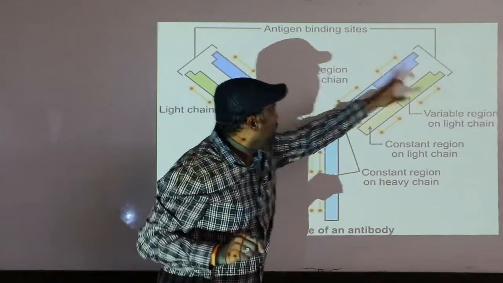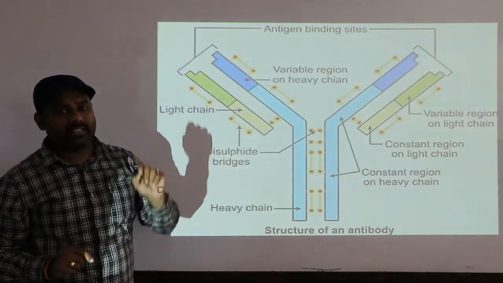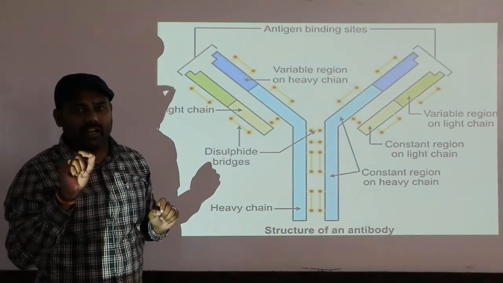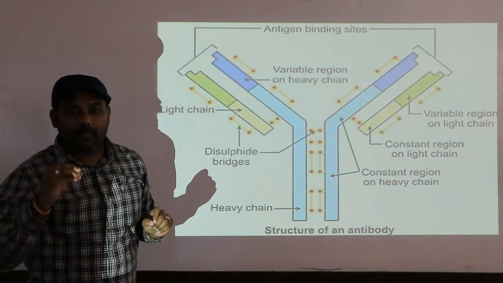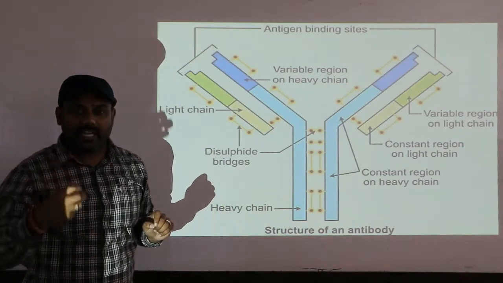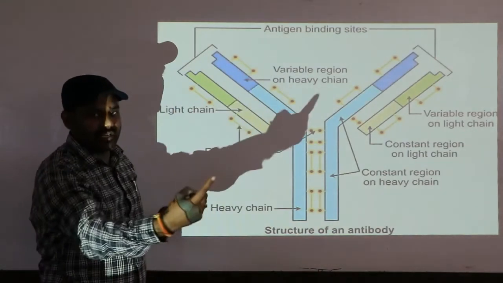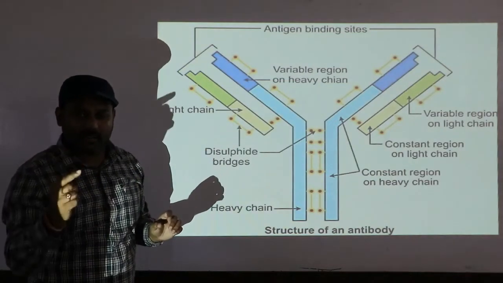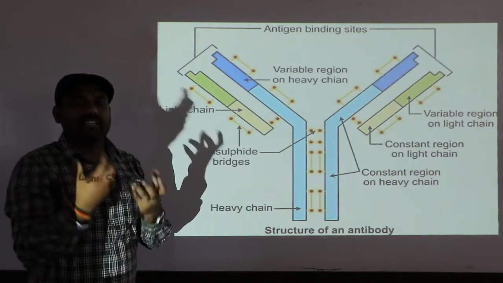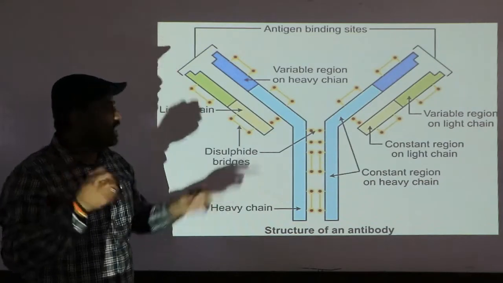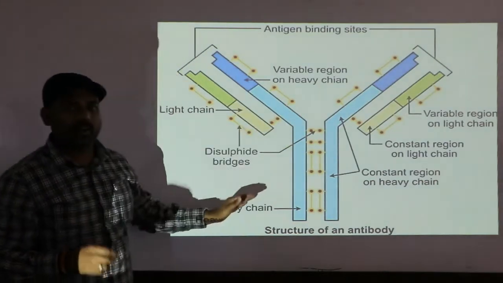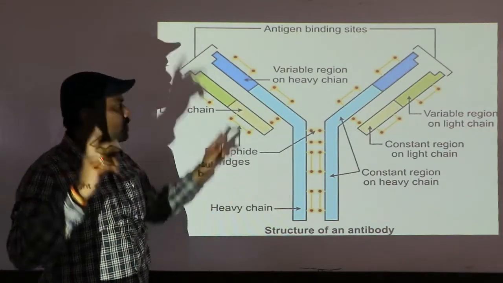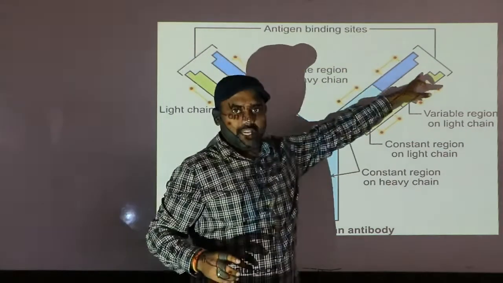So these are the two antigen binding sites, which relates to avidity. Very important word, avidity. Avidity refers to the capacity of the antibody to hold the antigen. How many antigens a single antibody can hold is called avidity. One single antibody can hold two antigens, so the avidity of this antibody is 2. One is here and the second one is here.